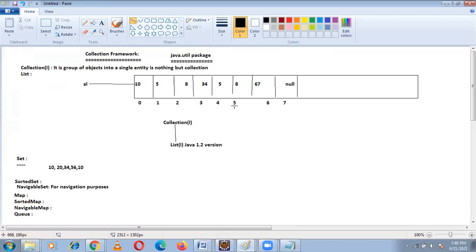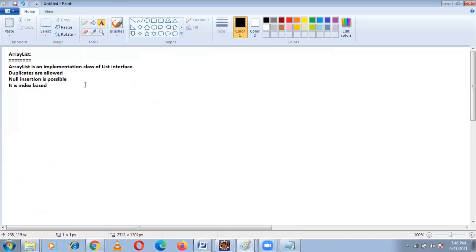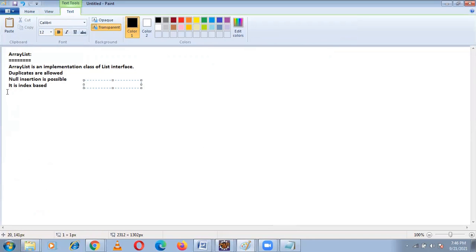Here duplicates are allowed, null insertion is possible, and it is index based, like 0, 1, 2, 3, 4, 5, 6, 7. And another thing is that insertion order is preserved in ArrayList.